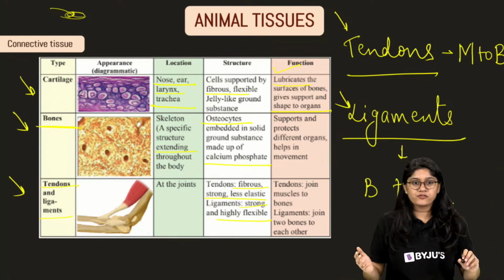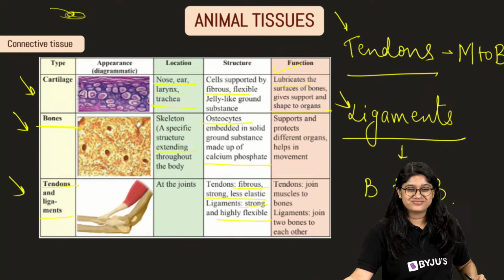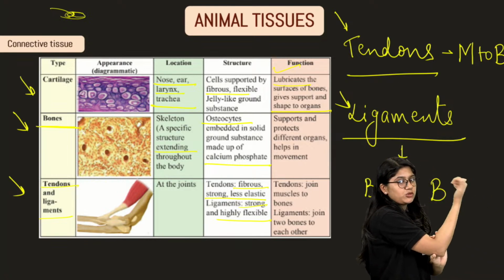Okay. Nausheen, I've just explained it. See, the tendon is responsible for the movement of muscle to bone.